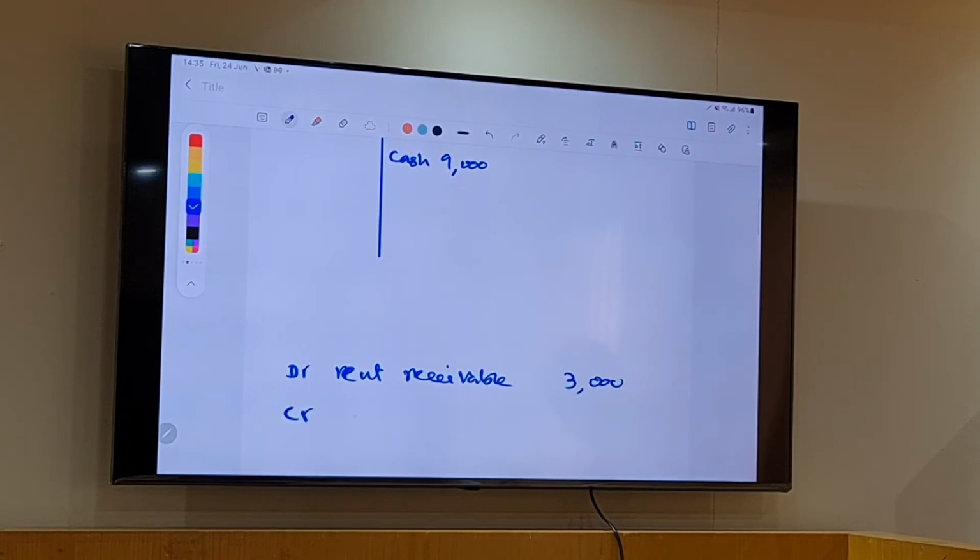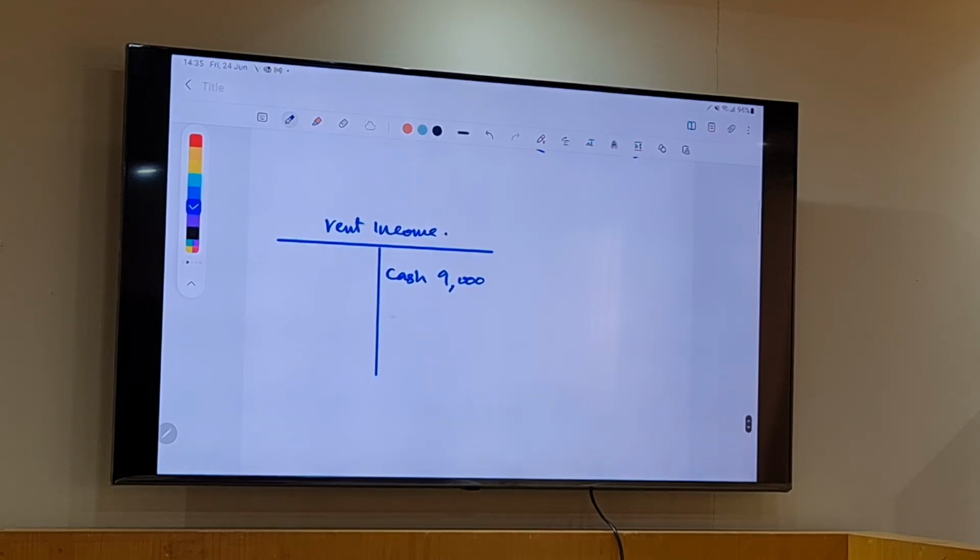And credit rent income. So here, rent receivable 3,000, rent income.